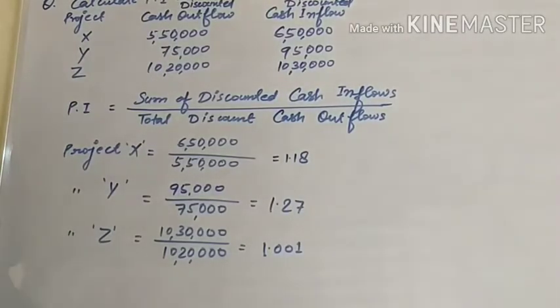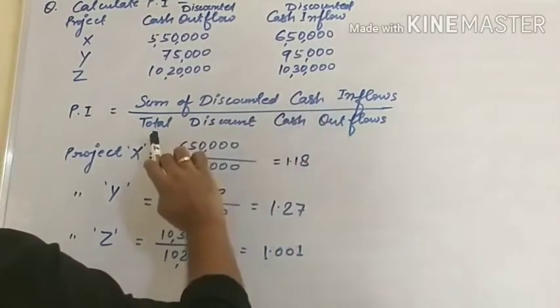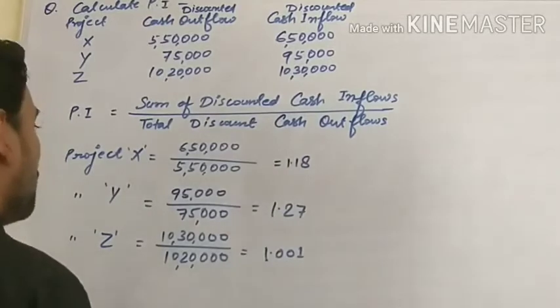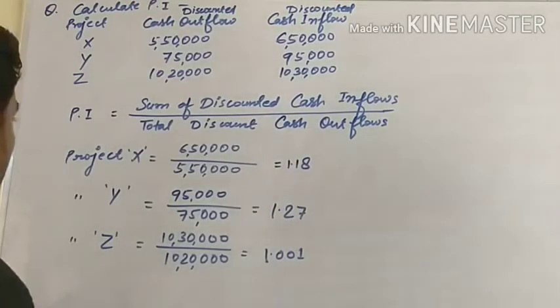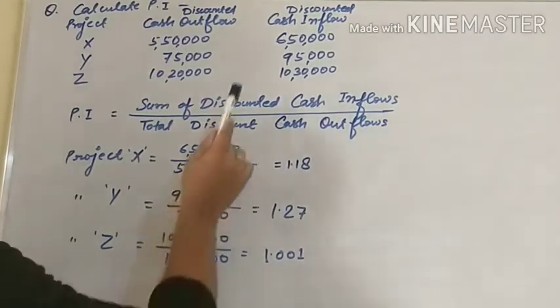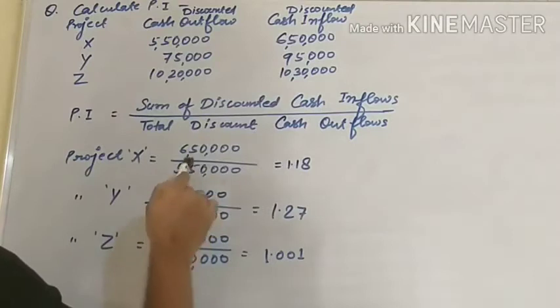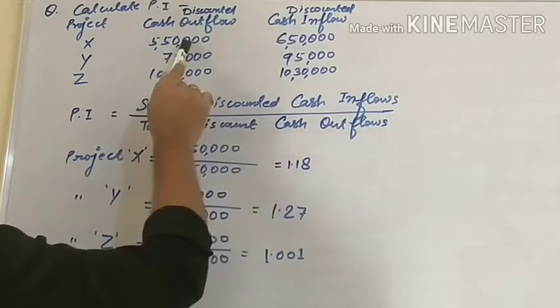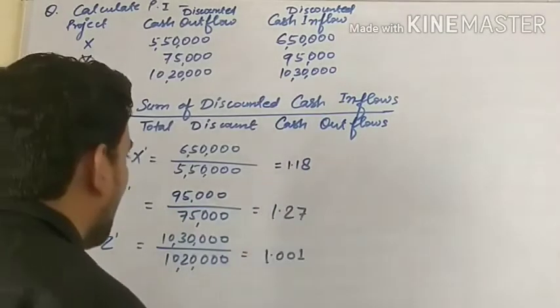Let's see the formula for PI: sum of discounted cash inflow upon total discounted cash outflow. First of all, we will find out for X. Discounted cash inflow is 6,50,000 and discounted cash outflow is 5,50,000. When you calculate, you will find 1.18.